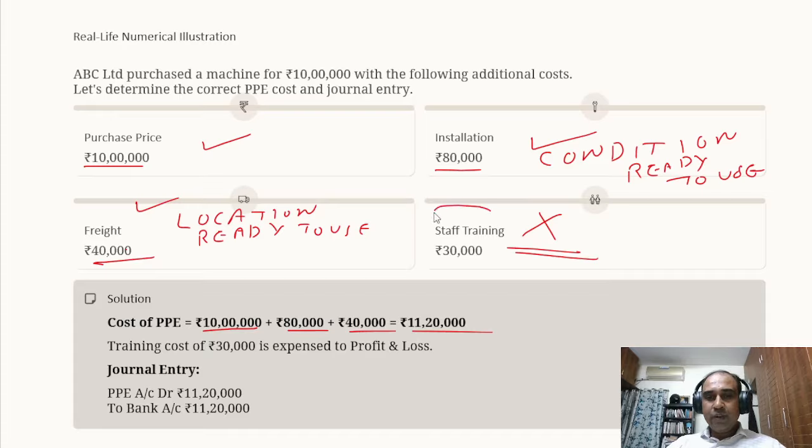And where will this go? This cost will go to the profit and loss account. You have to charge it as expenses. This cost will be treated as expenses and will go to the profit and loss account. Clear, guys? So what will be the journal entry, guys?